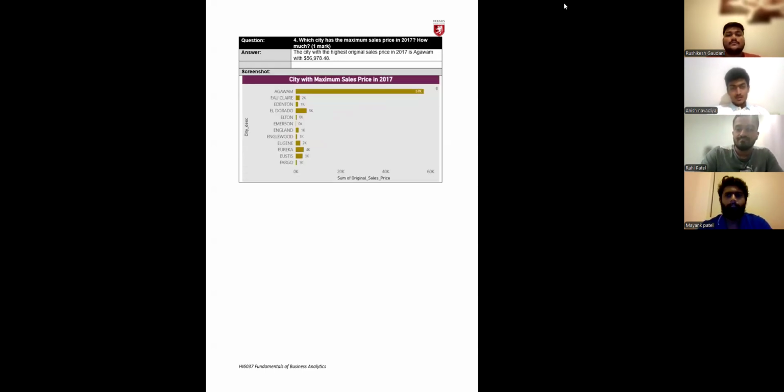Now I am explaining question number 4, which is: which city has the maximum sale price in 2017 and how much? As you can see in Power BI, a clustered bar chart has been used to visualize the original sales price by city for the year 2017, where the city field is shown on the x-axis and the original sale price on the y-axis.